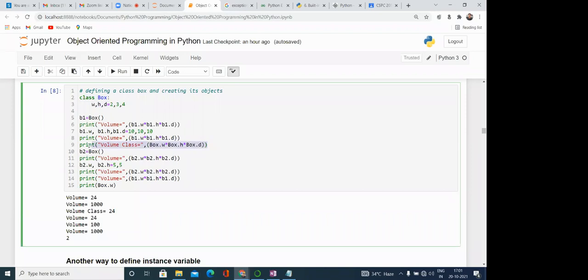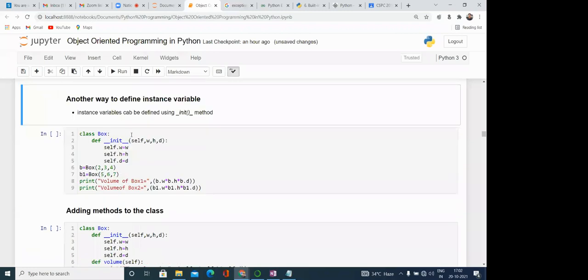These are unchanged. Similarly, next object we can create b2, then b2w, b2h. So here we have defined only two, w and h, and d is not there with the b2. While we are doing this, b2w and b2h are the instance variables, but because d does not exist with the b2, it is accessing the value from the class variable.